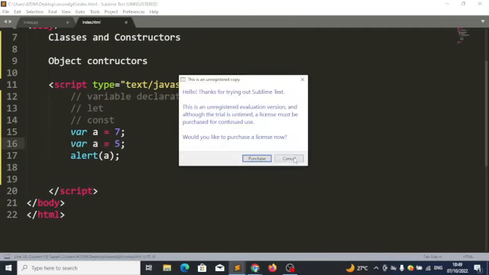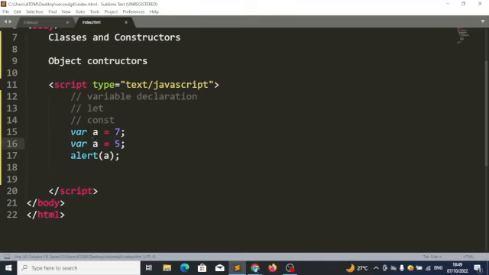In this case, on line 15, we created a container called A and we inserted 7 inside it. On line 16, we are creating another container. Because of this VAR keyword, we are creating another container with the same label A and inserting 5 inside it, meaning that we now have 2 different containers.